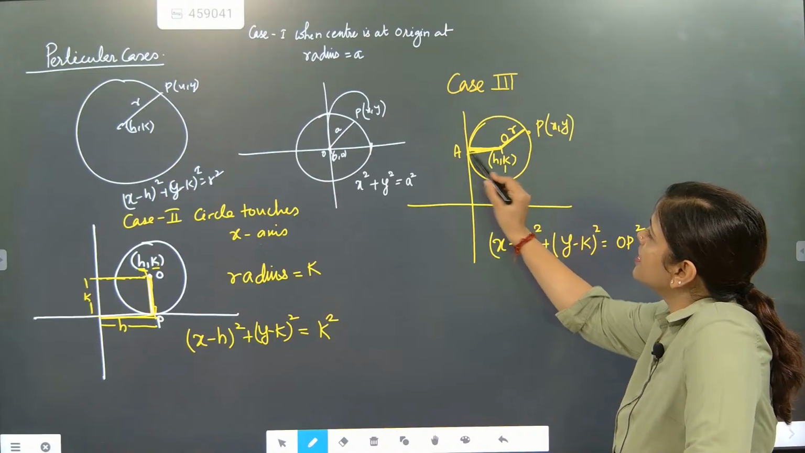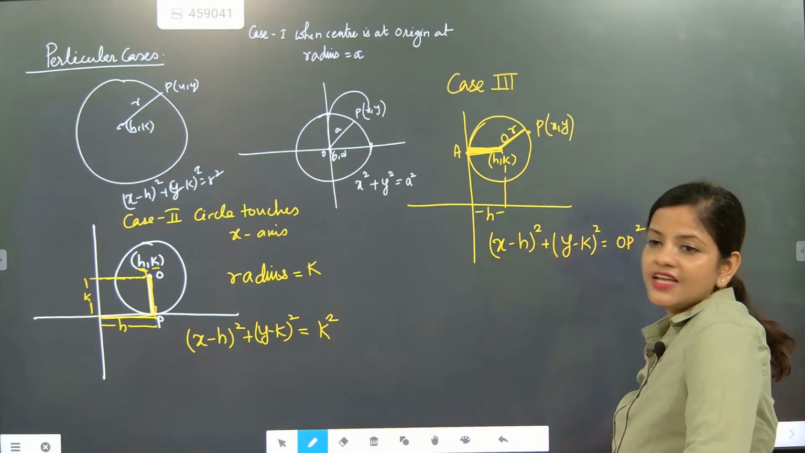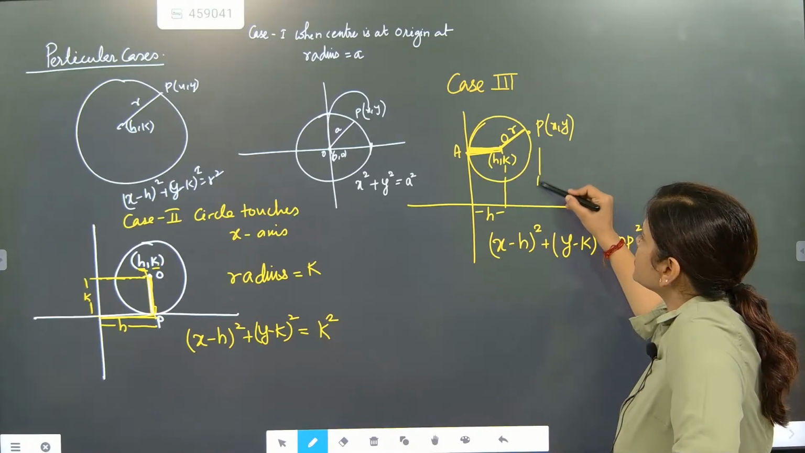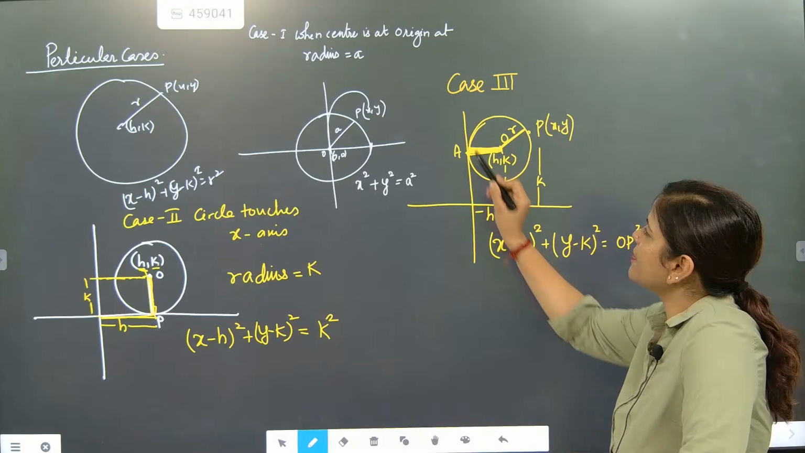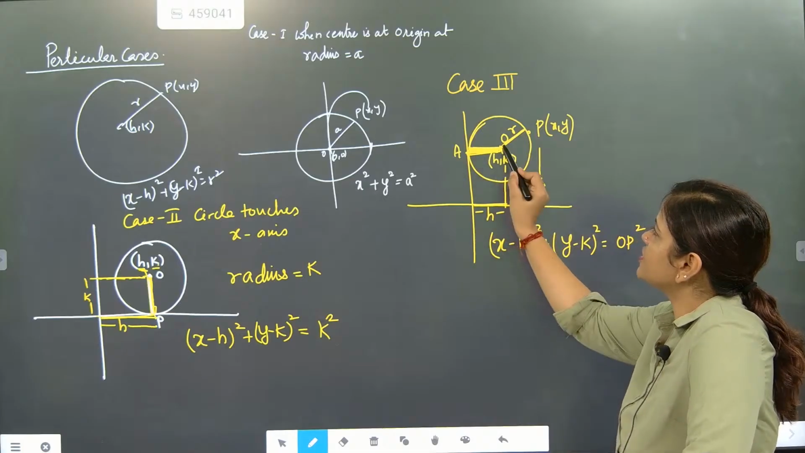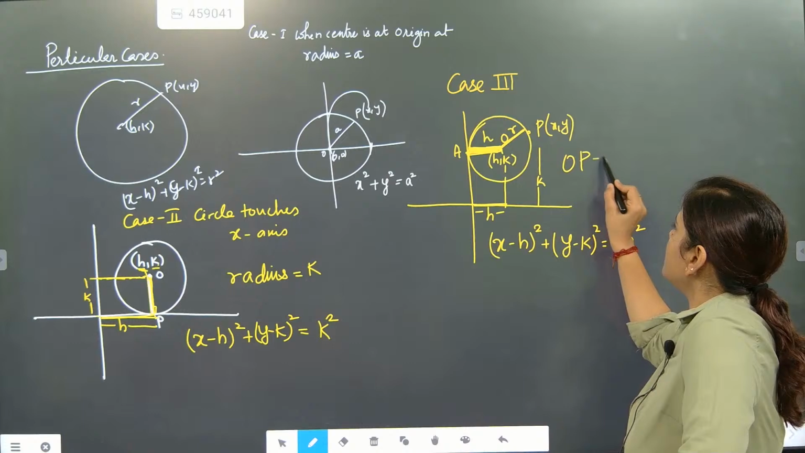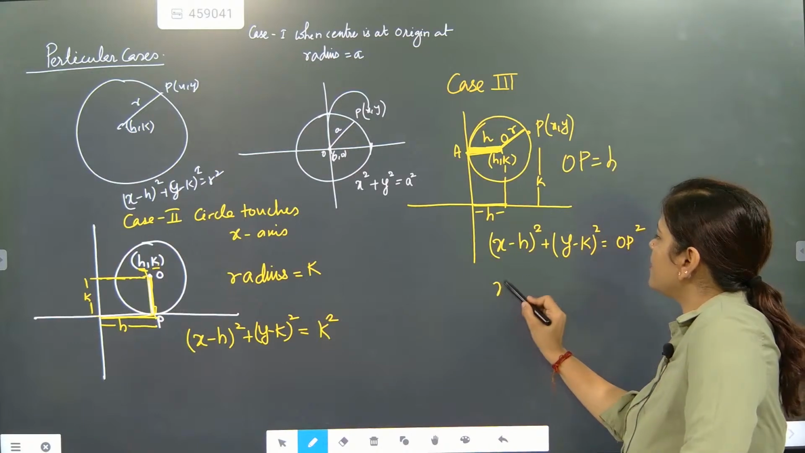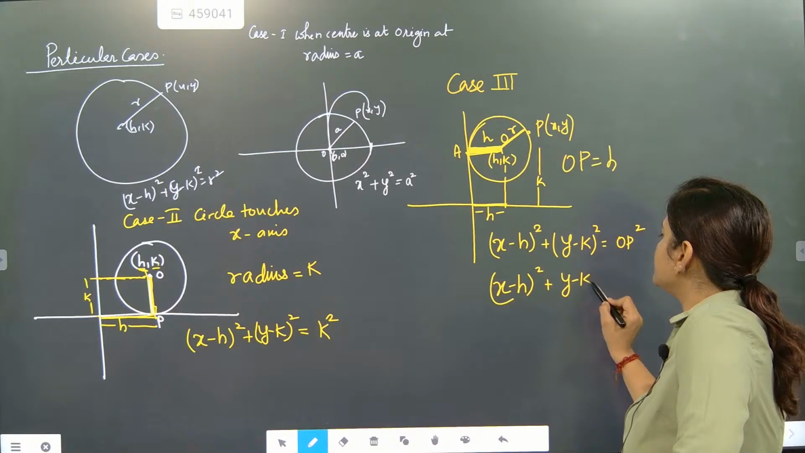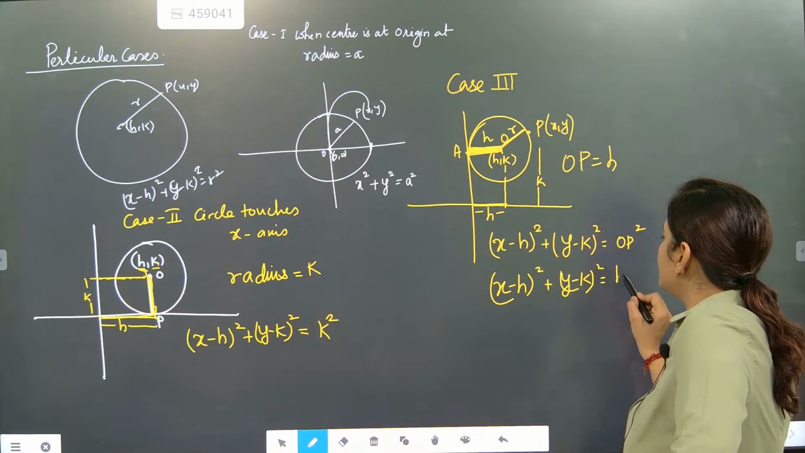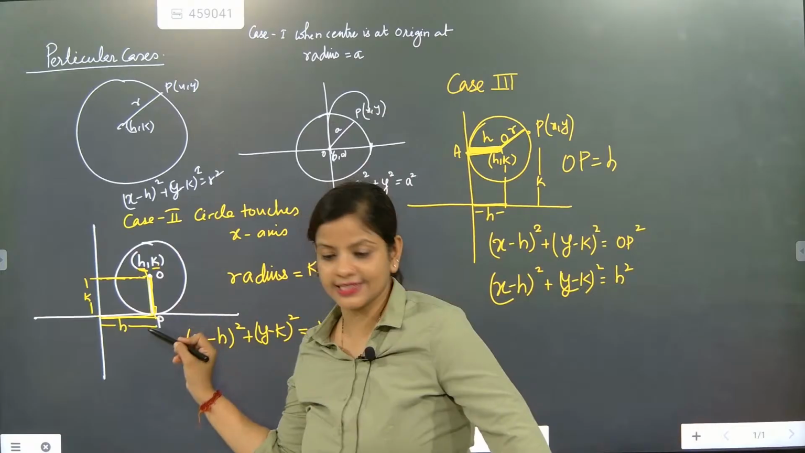This distance is exactly h, and this total distance is considered as k. So the radius is parallel here. If this is h, this will also become h. So the radius OP will become equal to h. So this part will become x minus h whole square plus y minus k whole square is equal to h square. So that means if a circle is touching the x-axis, understood?